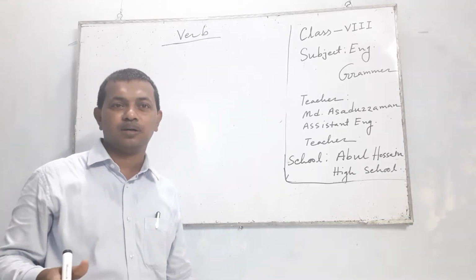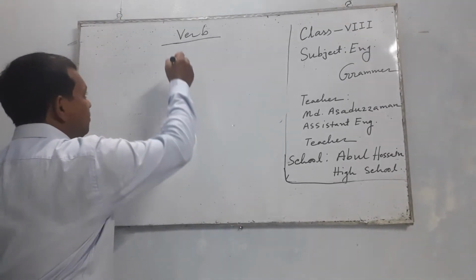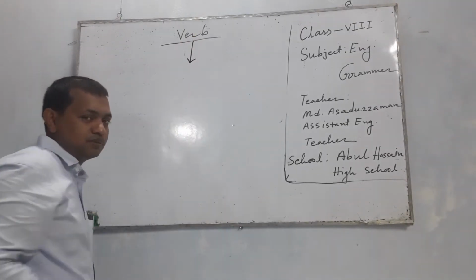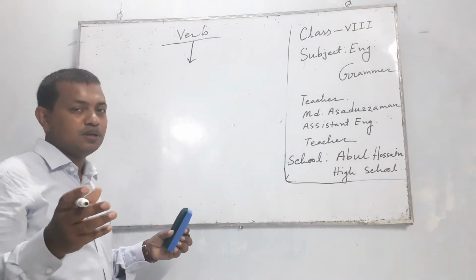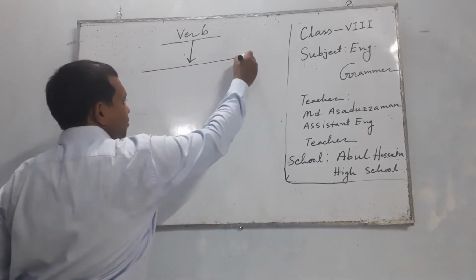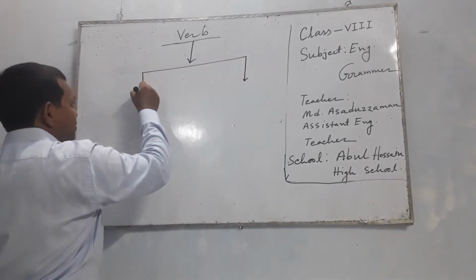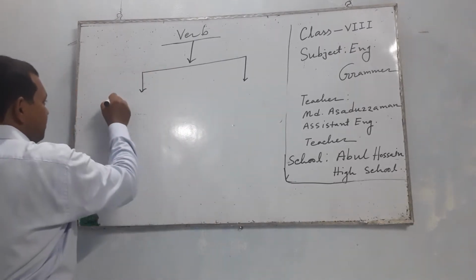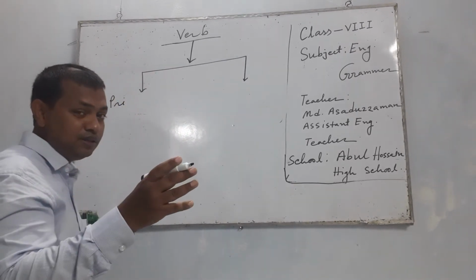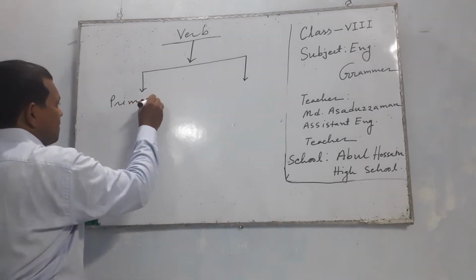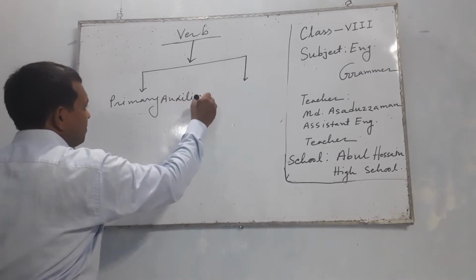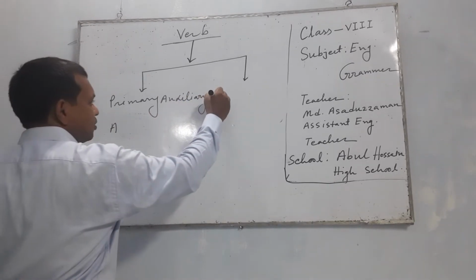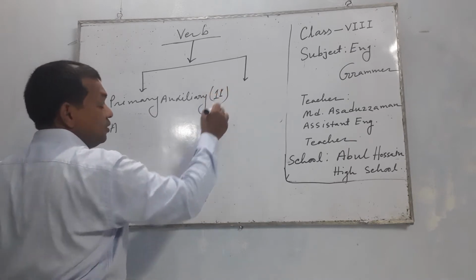So I am going to the board to give you a pure understanding about it. Verb has two qualities. Please concentrate. I am going to give an important lecture which can help you understand. Verb has two qualities: primary auxiliary and modal auxiliary. Primary auxiliary has 11 qualities.